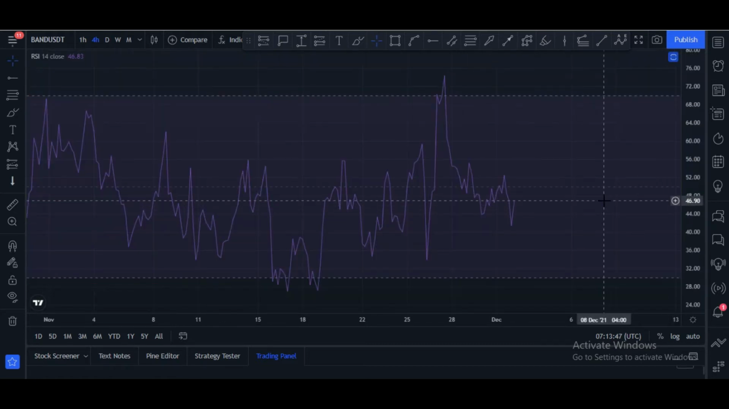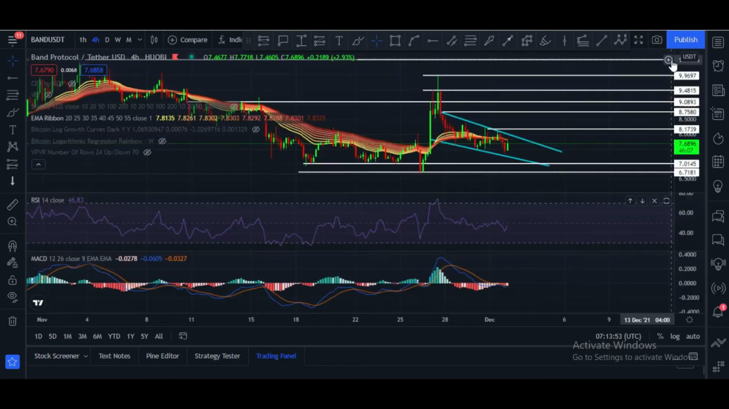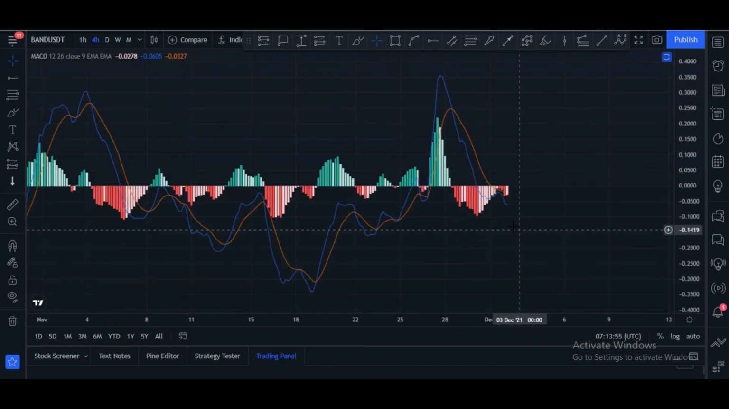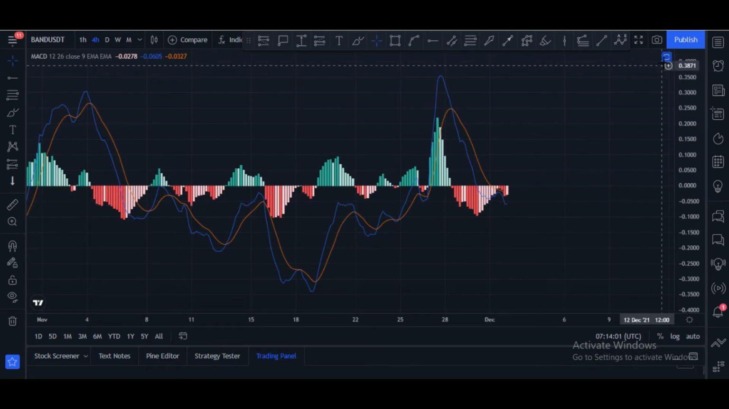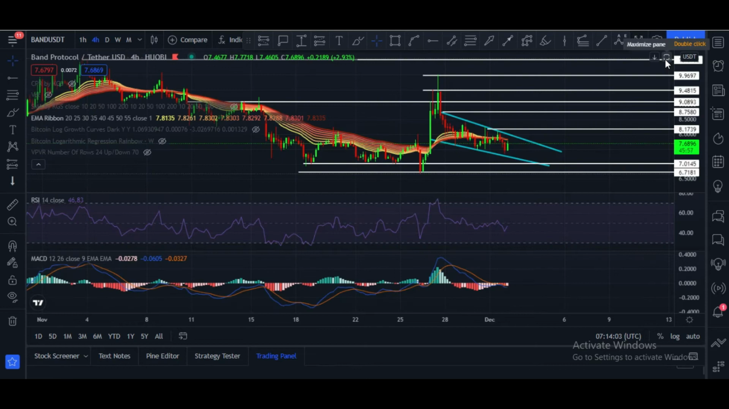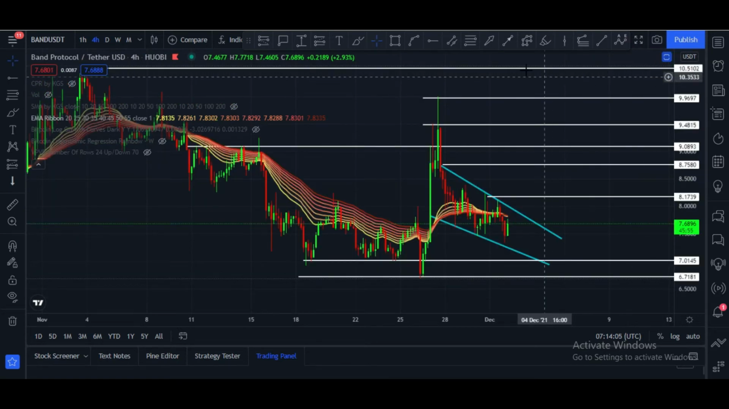Let me show you RSI. 4-hour RSI is at 46. It has to cross 50 in order to move towards the upside, and after that price will definitely go up. And MACD crossed over towards the downside, and now the bars are changing their color. After a crossover towards the upside, there will be a huge move towards the upside, but for this we have to wait.